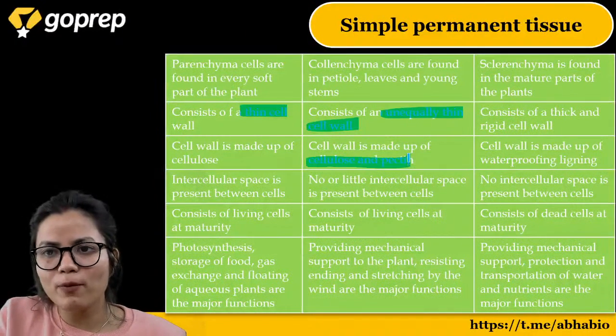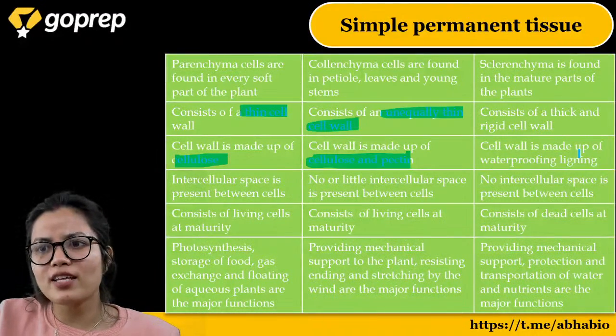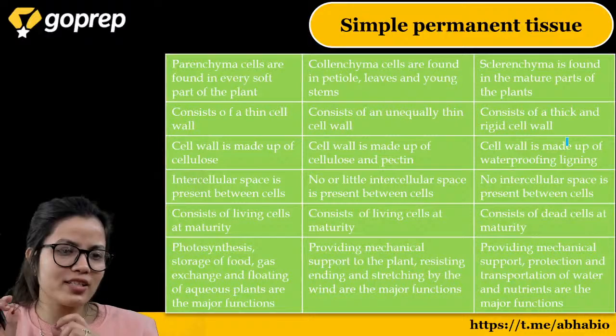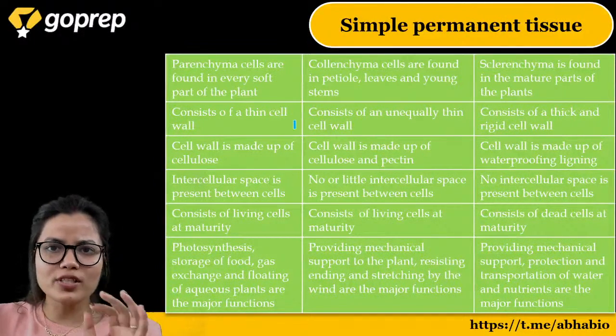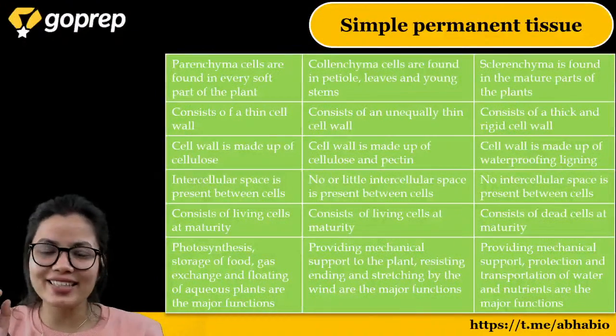The cell wall is made up of cellulose and pectin. The cell wall is only made up of cellulose. The cell wall is made up of lignin. In sclerenchyma, the cell wall is made up of lignin. So this is the difference between the parenchyma, collenchyma and sclerenchyma.